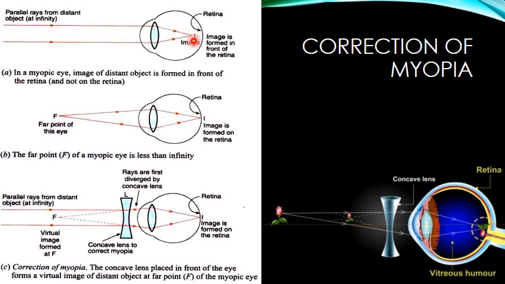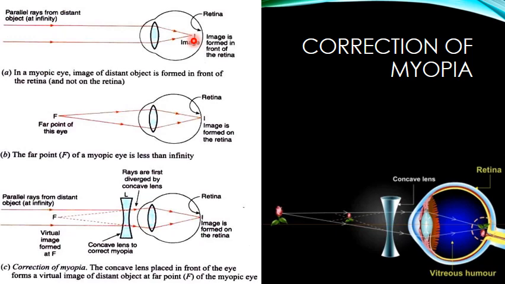So what happens in this case is the eye cannot see the distant object clearly because the image is not formed on the retina. So how can we make this image to be formed on the retina? The far point of such an eye, that is a myopic eye, is at a point F which is less than infinity. You remember what the far point and near point are, isn't it? So in case of myopia, the far point is lesser than infinity. The rays of light coming from the person's far point can just be focused by his eye on the retina as shown in figure B.